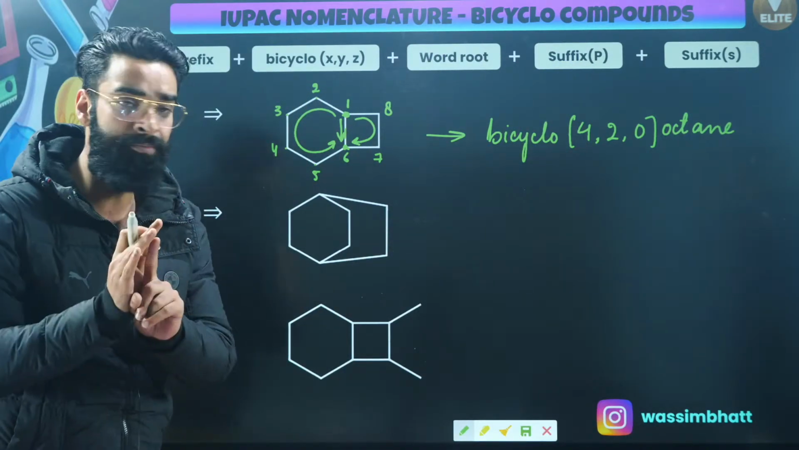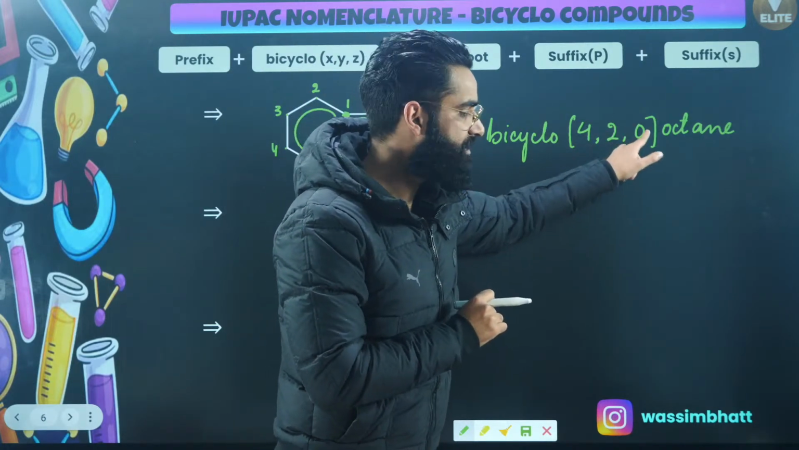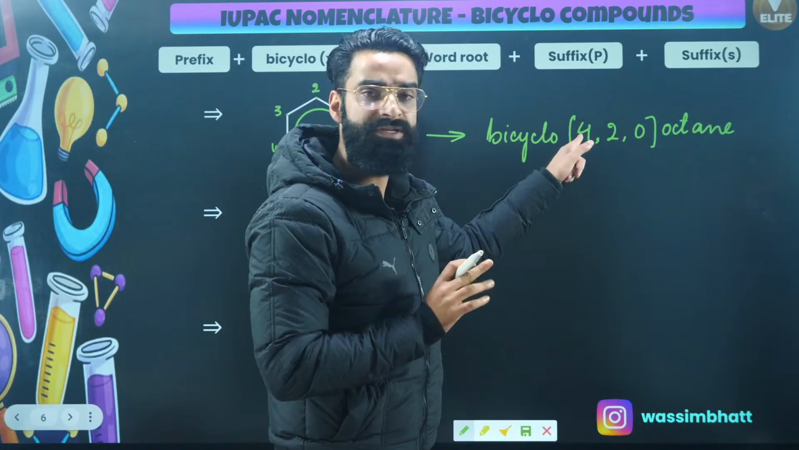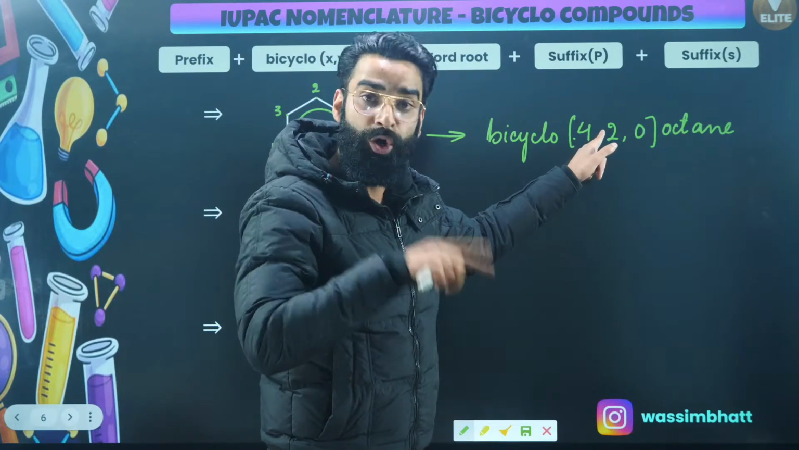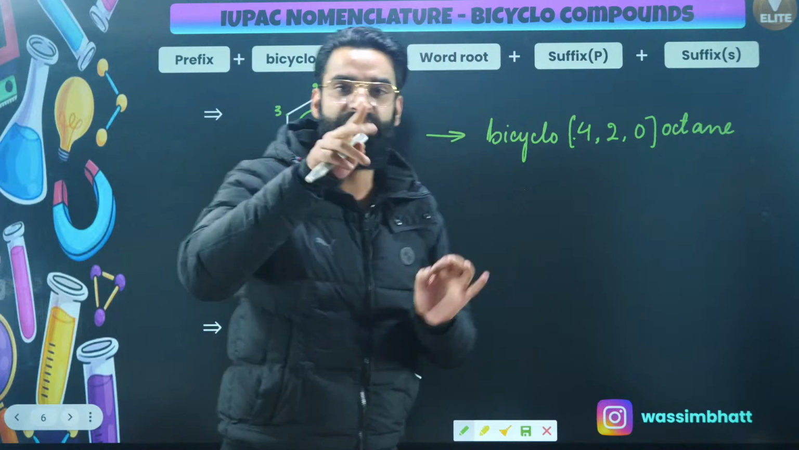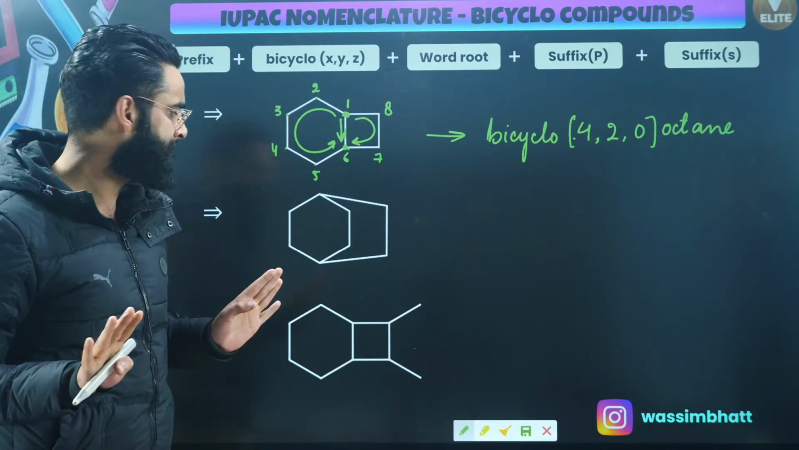So in short, remember, this is the longest, this is shorter, this is shortest. The number of carbon atoms which comes in the longest path, the number of carbon atoms which comes in the shorter path, the number of carbon atoms which comes in the shortest path. That's something which you need to remember. That's all, my dear people, right?